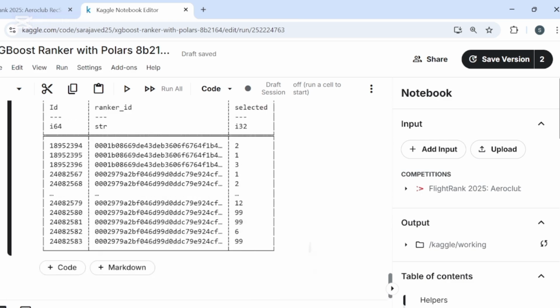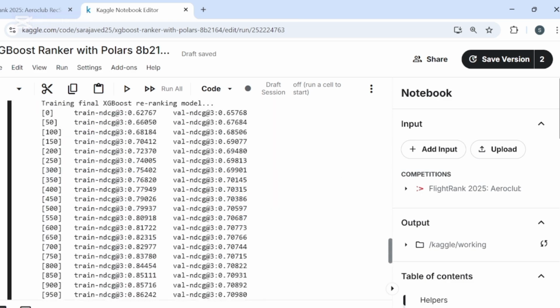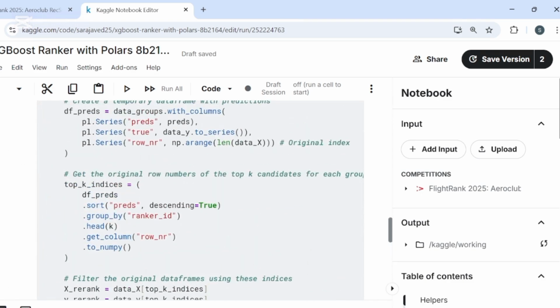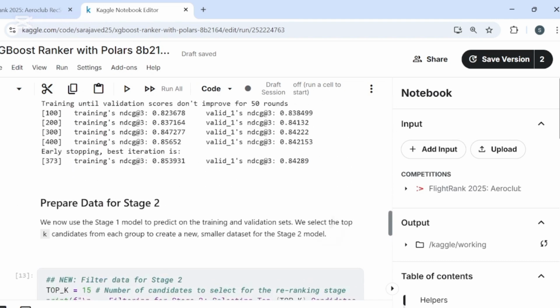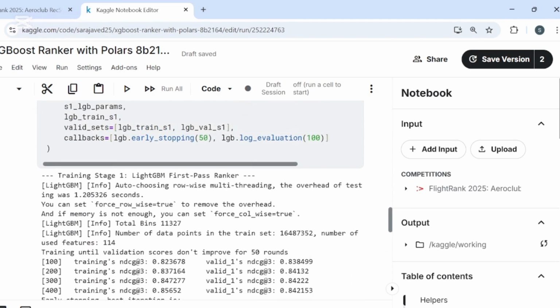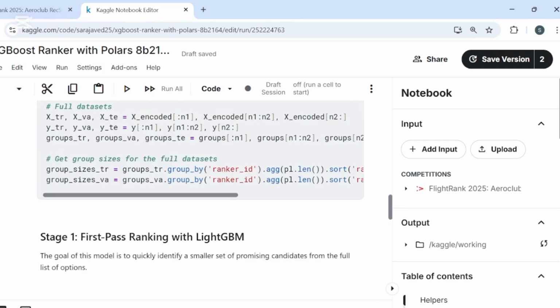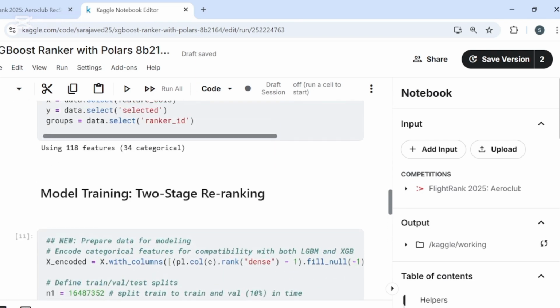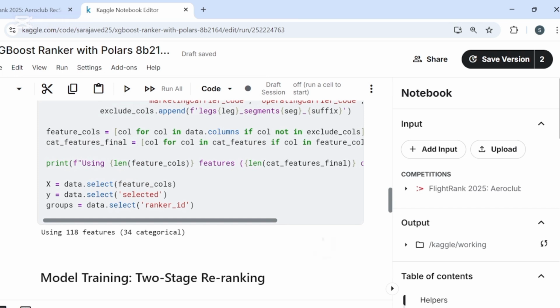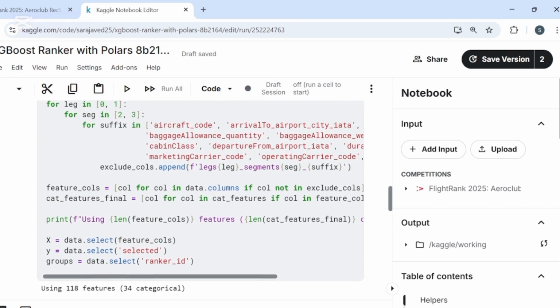And that's how you build a two-stage ranking model from scratch. It's a more advanced technique, but it's incredibly effective for problems like this with a huge number of options. We use a fast model to generate candidates and a powerful model to find the needle in the haystack.